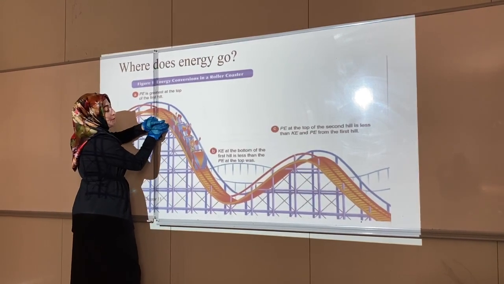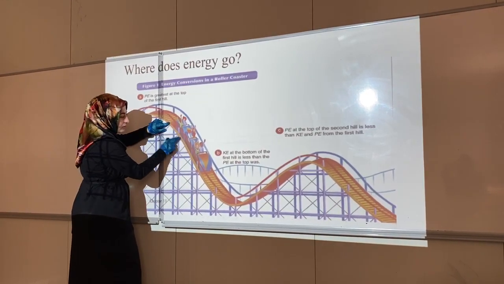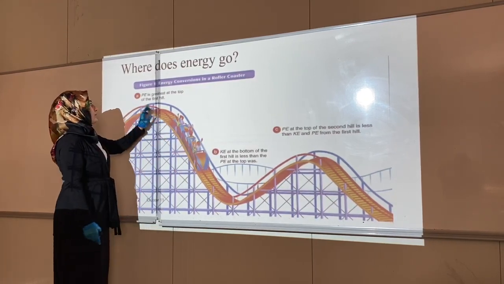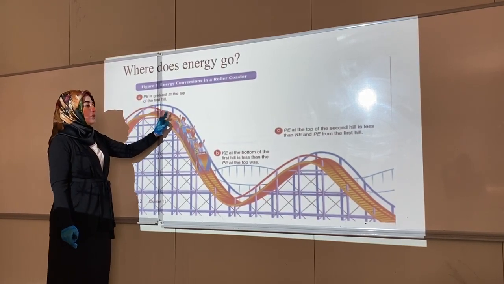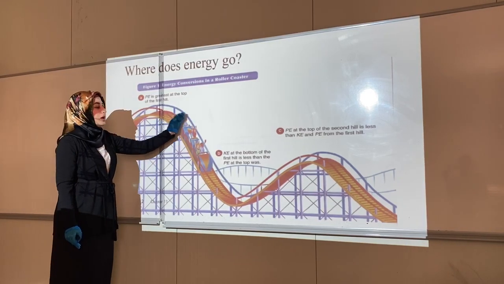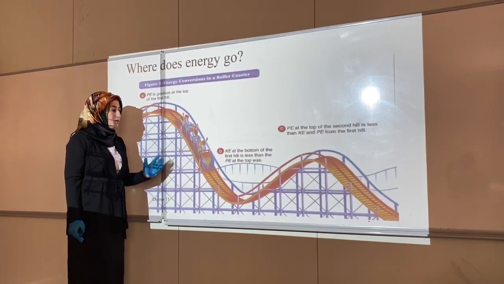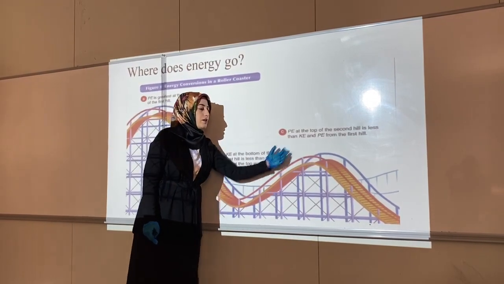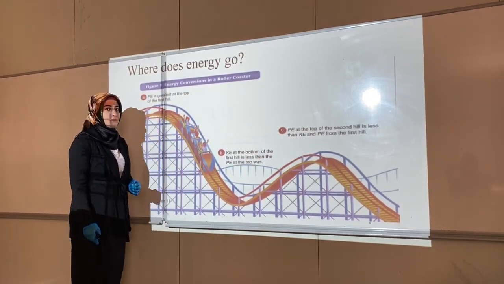By friction with the track and friction with the air, the potential energy is changed to thermal energy and kinetic energy. Then this kinetic energy is changed to potential energy and thermal energy because of friction.